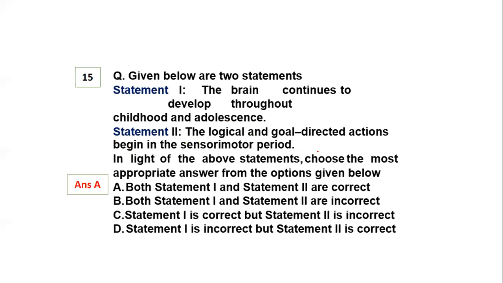So when we talk about both statements, the brain continues to develop throughout, no doubt. There are specific activities, but it continues to develop through childhood and adolescence, and the logical and goal-directed actions begin in the sensory motor stage. Hence the development goes on continuing. So that is the answer: option A, both statements are correct.